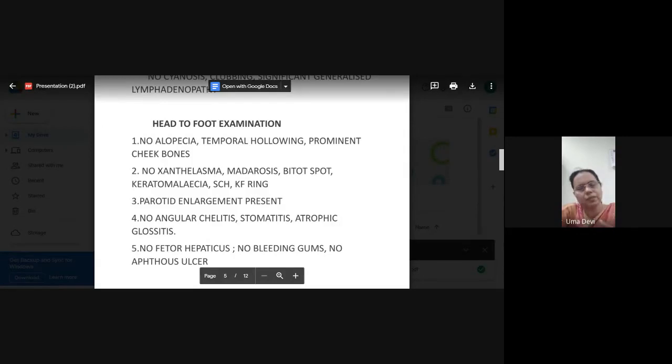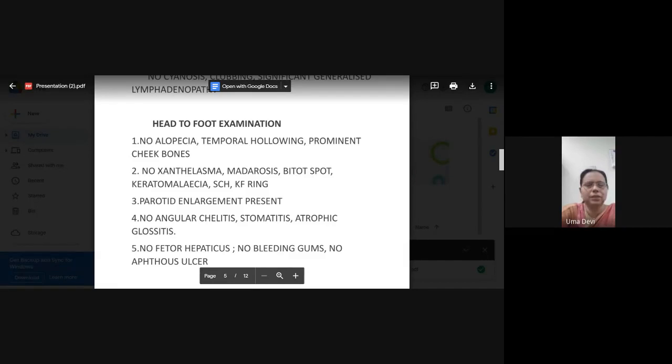Okay, what is fetor hepaticus? It is a mousy odor from the mouth due to mercaptan. Why does it happen? Methyl mercaptan, because methionine is not metabolized. So when there is portal hypertension, the toxins are not metabolized in the liver, and they come into the general circulation, and it causes the fetor hepaticus.